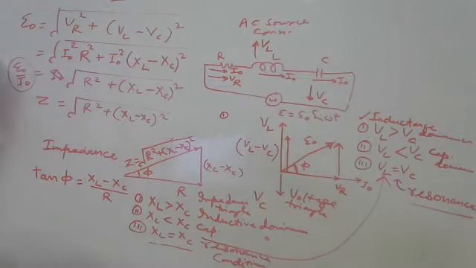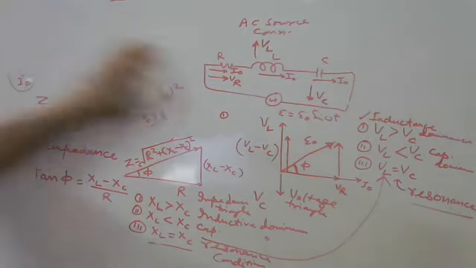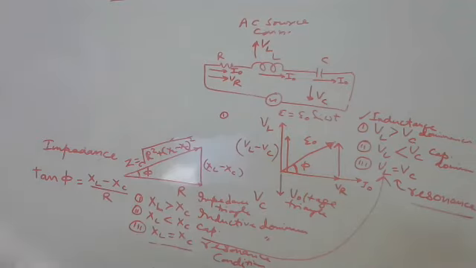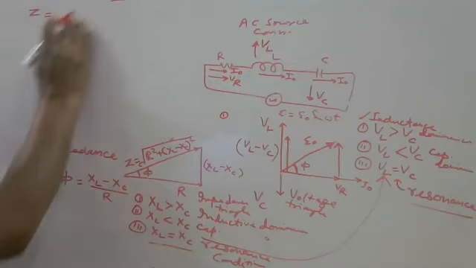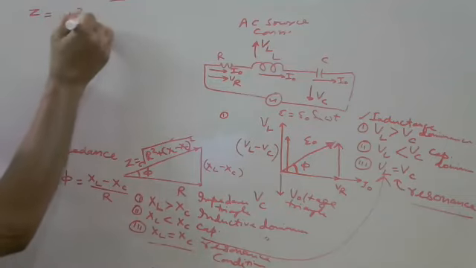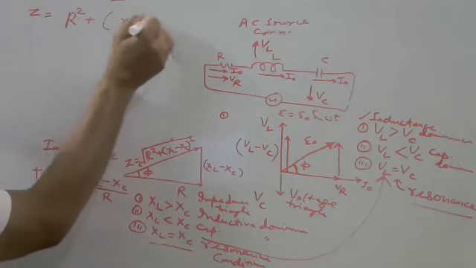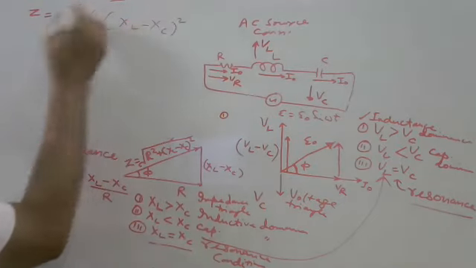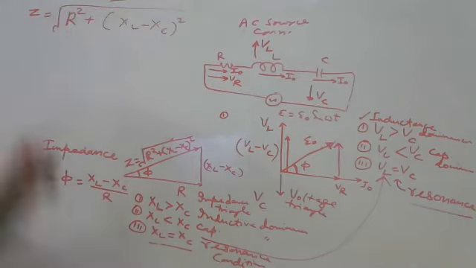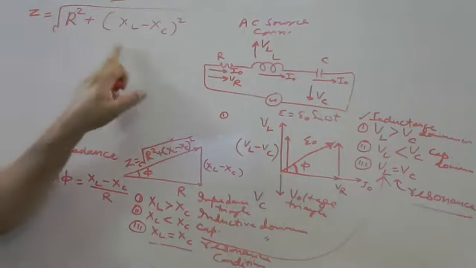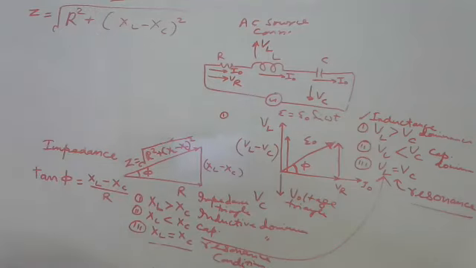Suppose they are equal, then what will happen? It is called resonance condition. Impedance Z equal to under root R square plus (XL minus XC) whole square.